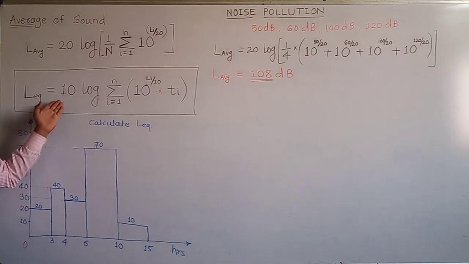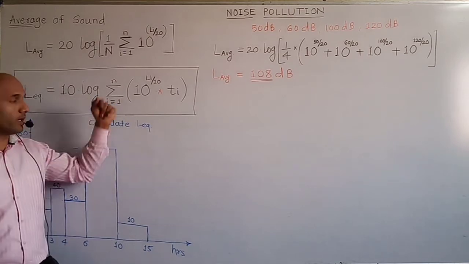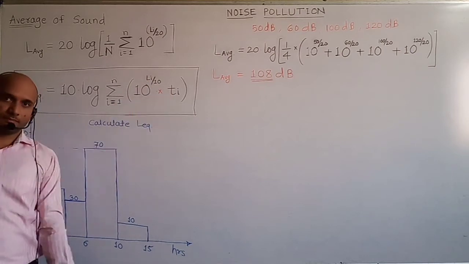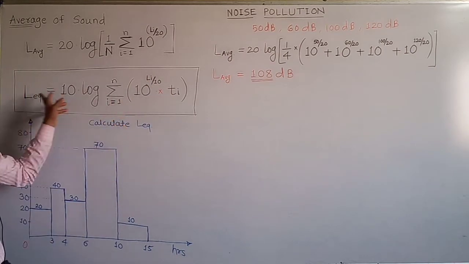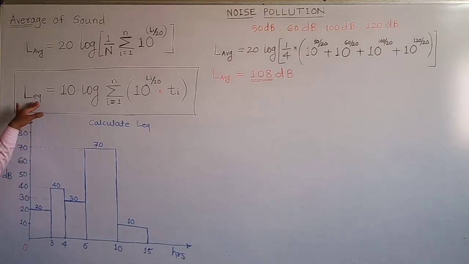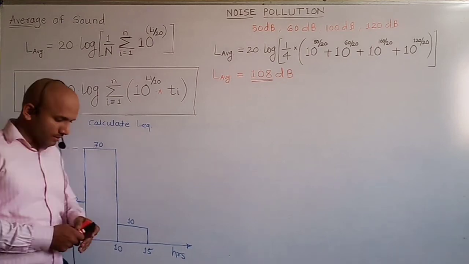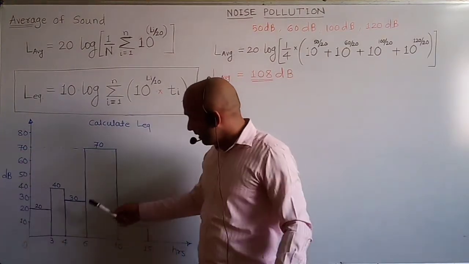Now the next concept is L equivalent. The formula is 10 log summation of i equal to 1 to n, 10 raised to Li by 10 into Ti. This is the formula for L equivalent. So what is the L equivalent concept? Suppose for that we'll solve one example.